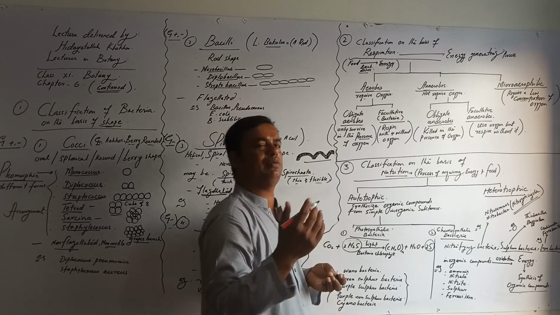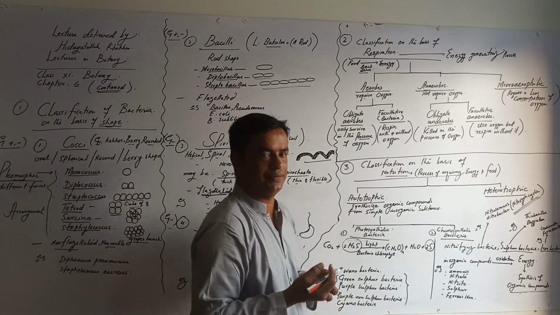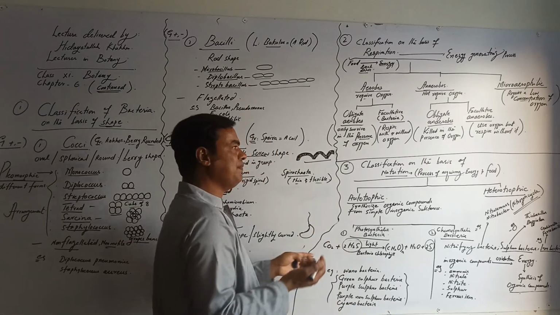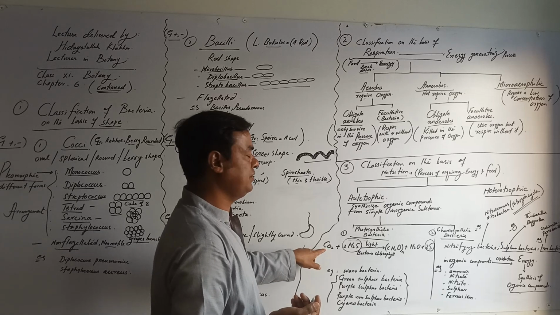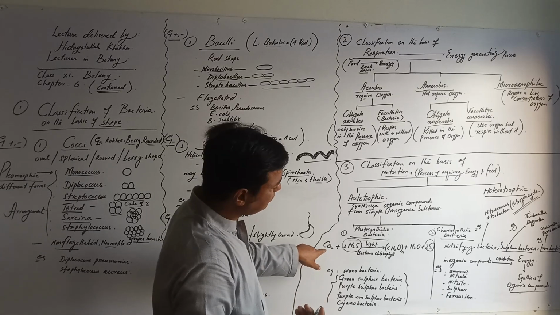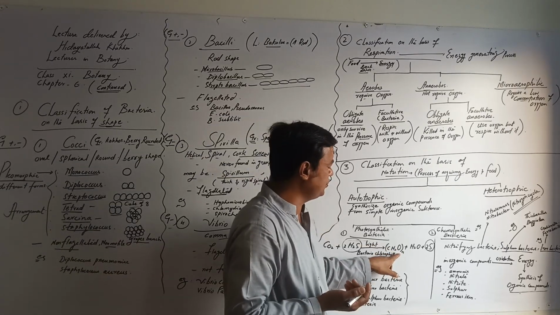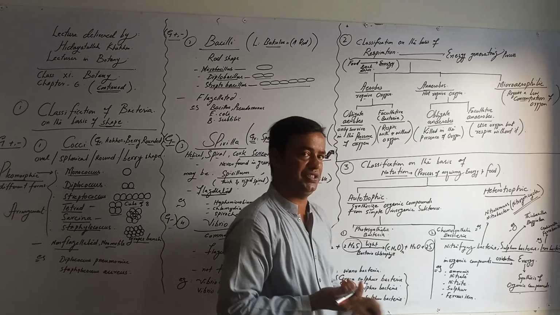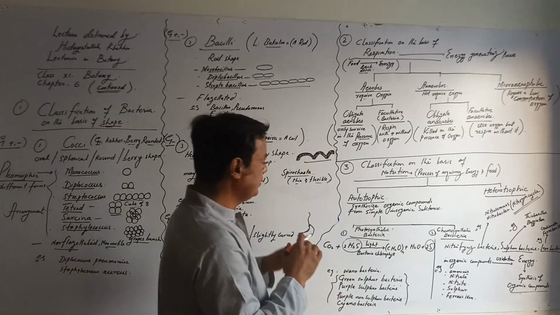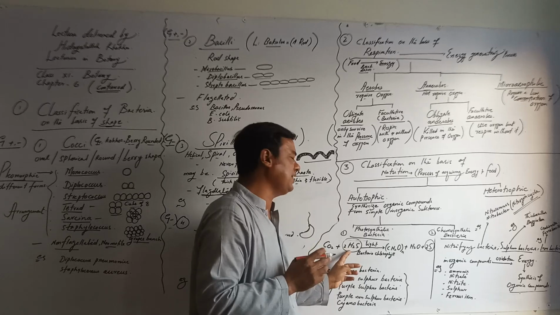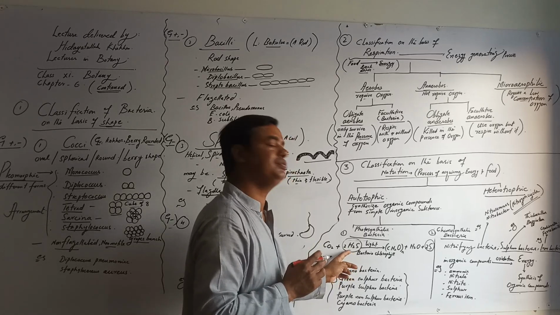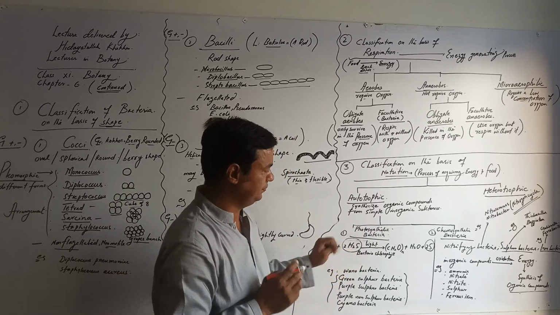Photosynthetic bacteria are like plants, but there is a little bit of difference. Like plants, they also use carbon dioxide and produce glucose and water. Plants use water as a reactant, but they use H2S as a reactant.